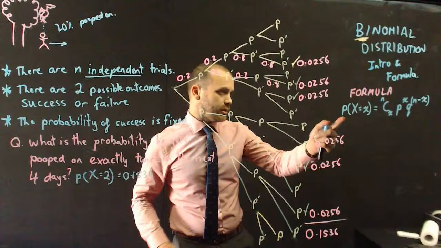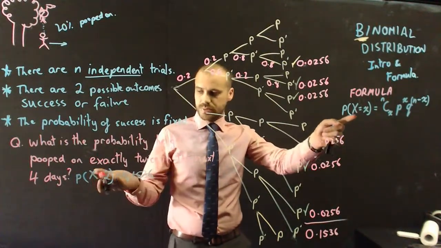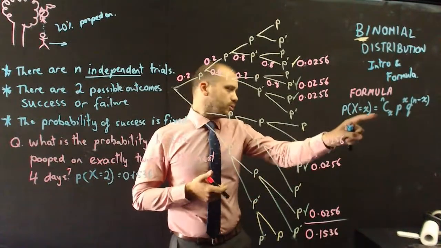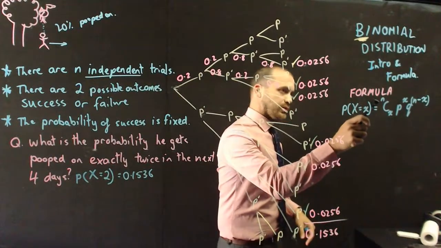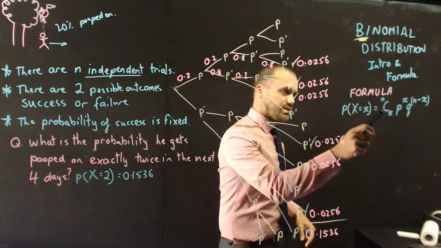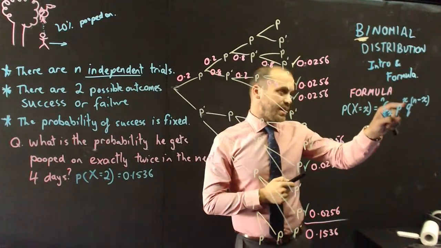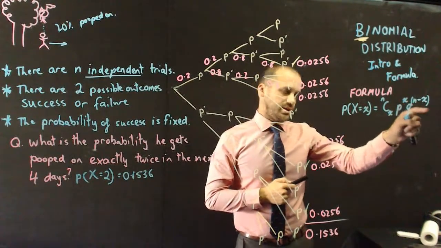So here's my formula. The probability that the variable x is equal to x, in this case, the probability that the number of times we get pooped on is equal to 2, is equal to nCx, so superscript n, C, subscript x, p to the x, q to the n minus x.